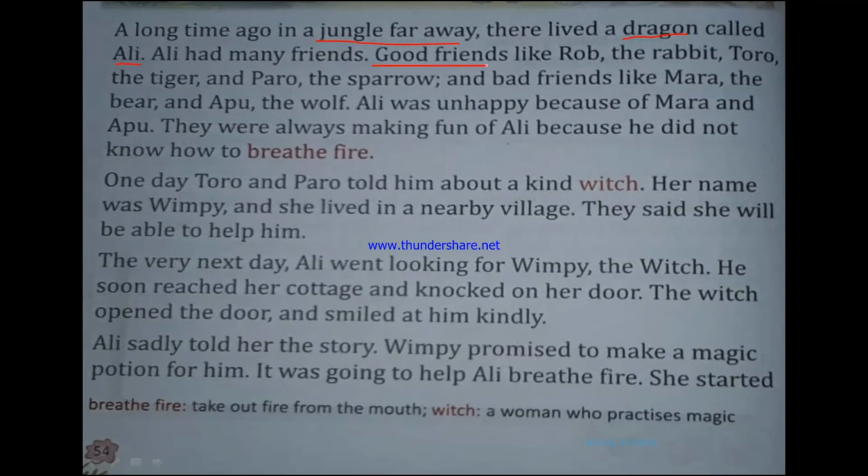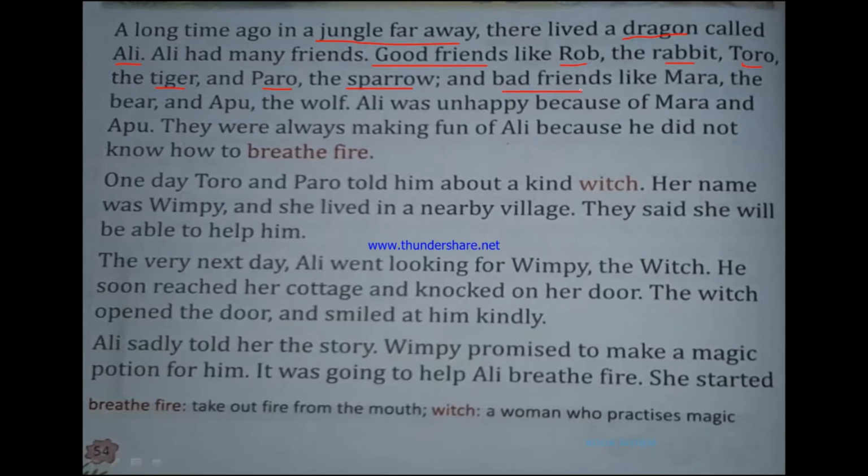Some were good friends. That means they were very kind to him. They helped him. They always supported him. They did not make fun of him. So they were his good friends, like Rob, who was a rabbit, Toro, who was a tiger, and Parrow, who was a sparrow. And he had bad friends.